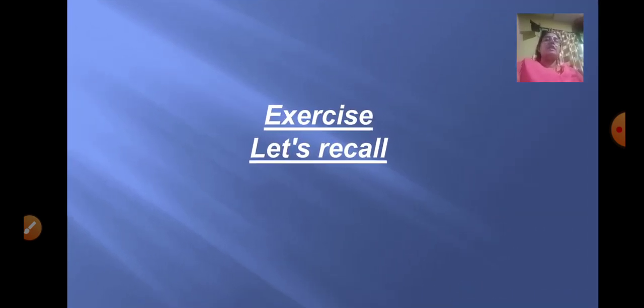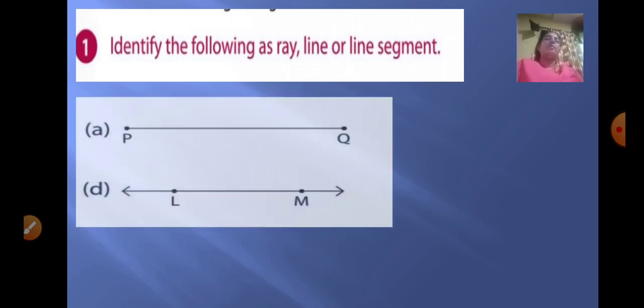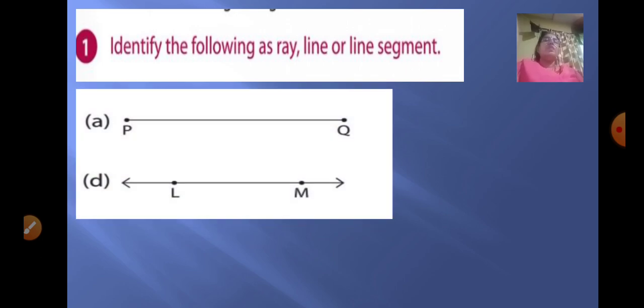Now based on this, some exercise sums. The first one, which you have to do in your notebook, children: identify the following as ray, line or line segment. Here the first one is two points, P and Q. When we join points P and Q, we get a line segment. So the first figure is a line segment.